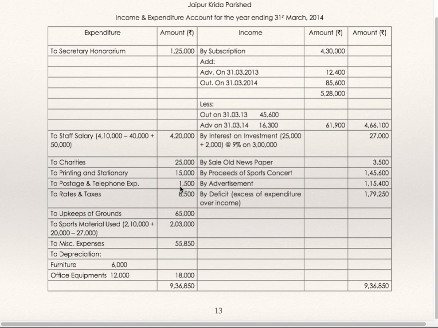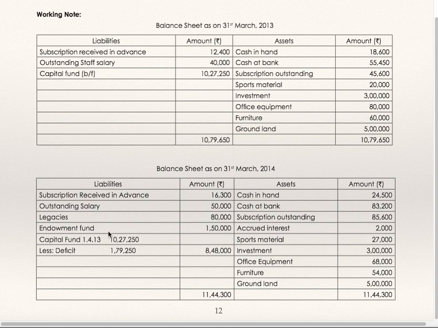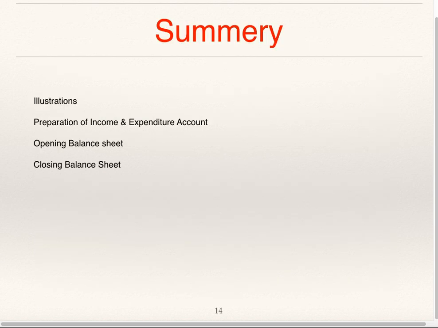Charity, printing and stationery, postage, telephone, rents, upkeep, everything is given in the receipt payment account on the payment side. Sports material, I have shown you the working note. Sports material used or consumed. Miscellaneous expenses, depreciation also we have seen in the working note. Depreciation on furniture and equipment. Expenditure is more, so take the total of expenditure. The difference is the deficit, which is to be transferred to the closing balance sheet. It is to be deducted from the opening capital fund. That is how you are supposed to solve these questions.